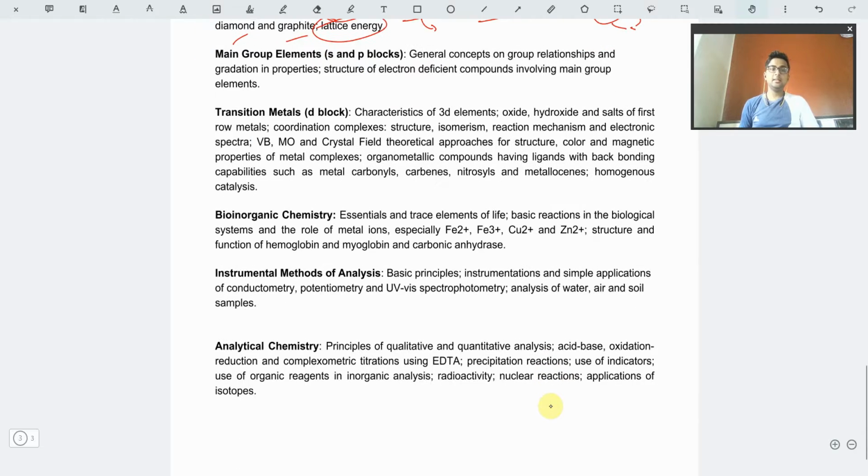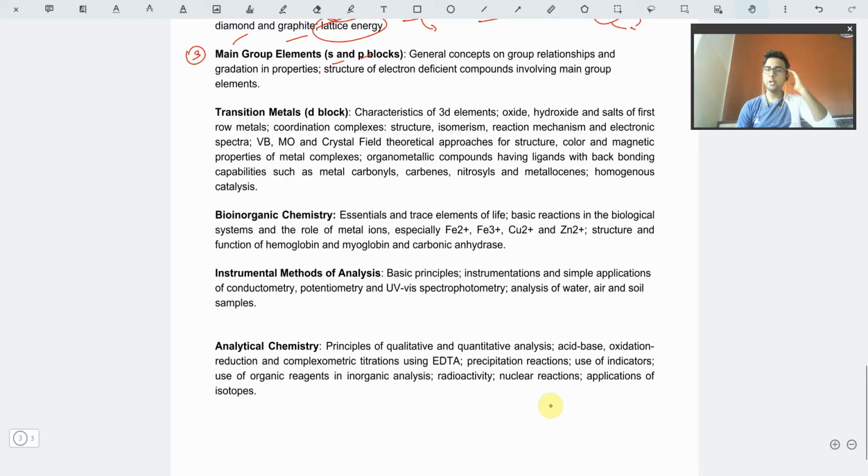The next is the third one, that is main group elements, S and P block. So for S and P block, if you have the notes or the book, just go and memorize everything. If you get any common question and you remember the concept, there is no such calculation in this part. All you have to do is memorize.